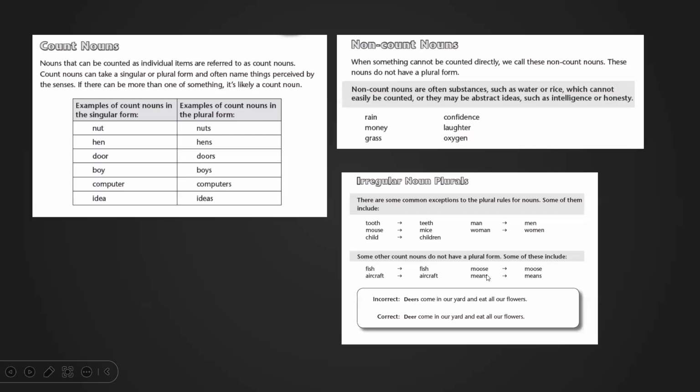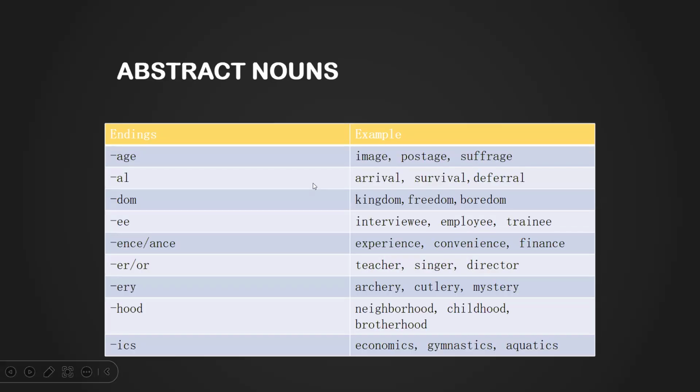Moose is moose. Another example is deer. We never say deers, we only say deer, okay? Sheep, the same. It's always sheep. Series is always series. And like that, okay? So we have the count nouns, the non-count nouns, and the irregular nouns in English.